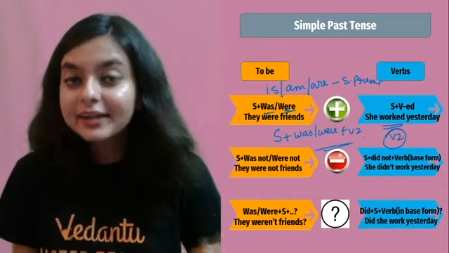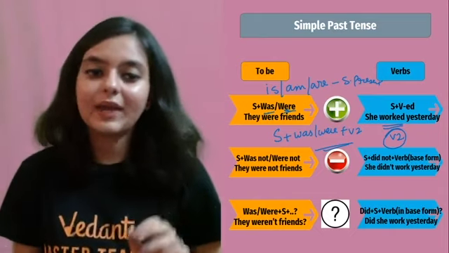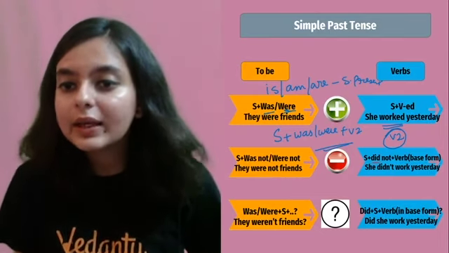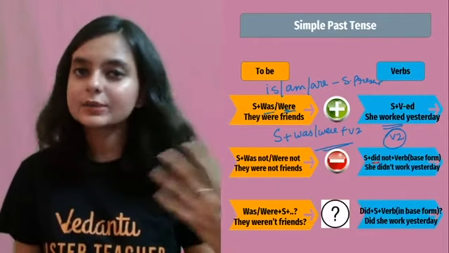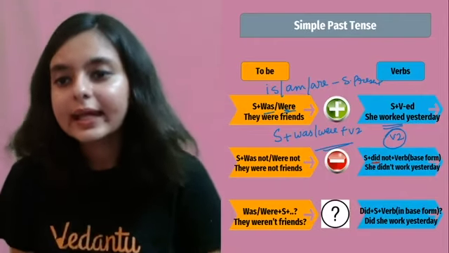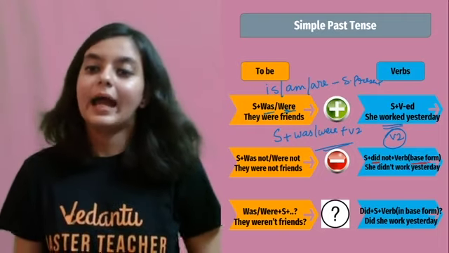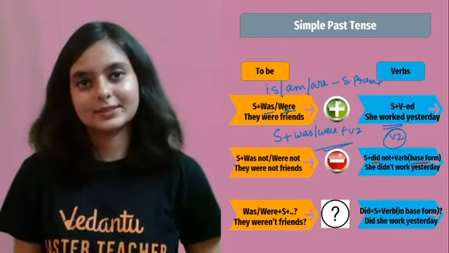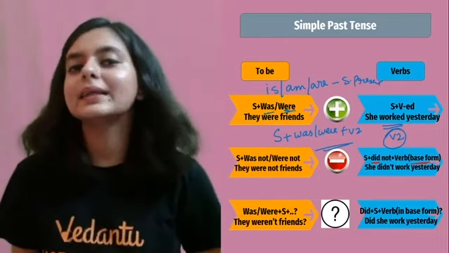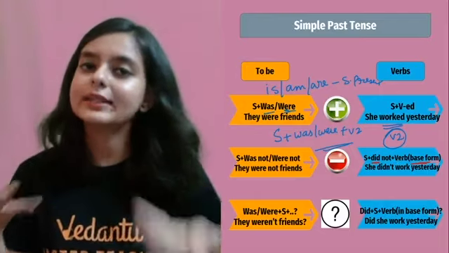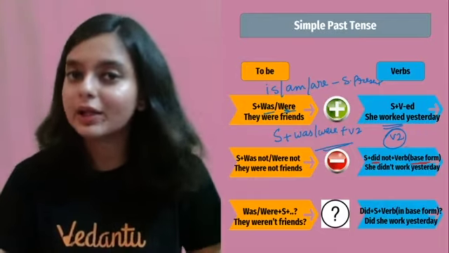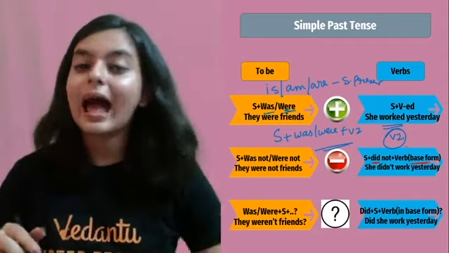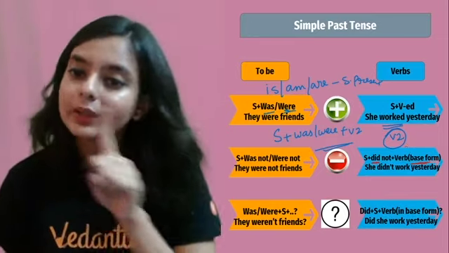ठीक है? And one more very important thing, जो बहुत लोगों का error होता है, वो है with did. Whenever did is what? Did is past. ठीक है? With did always use the base form. Did के साथ V2 कभी use नहीं होगा because did itself is past. ठीक है? Please remember this because most of the students, not only the children but also the adults, make this mistake of using did and V2. Did and V2 is absolutely incorrect.